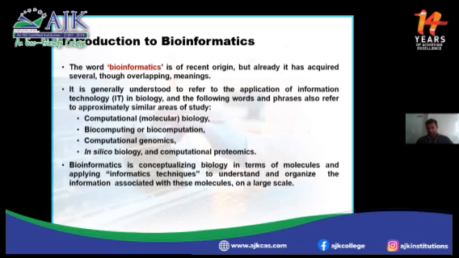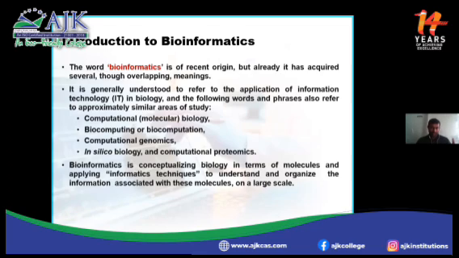Introduction to bioinformatics. In the beginning itself, I said bioinformatics is not a new term. It's of recent origin only, but already it has acquired several overlapping meanings. For example, it is generally understood as the application of information technology in biology.